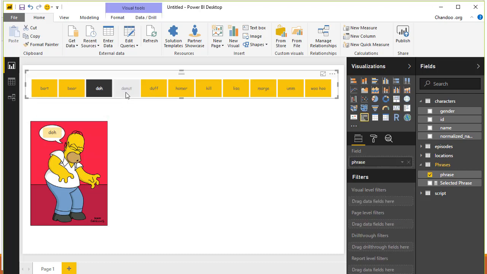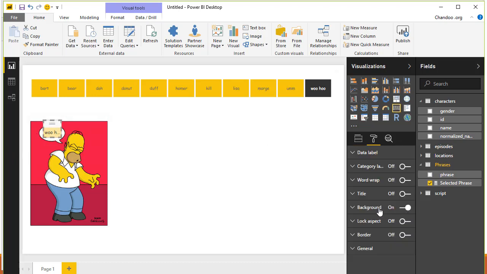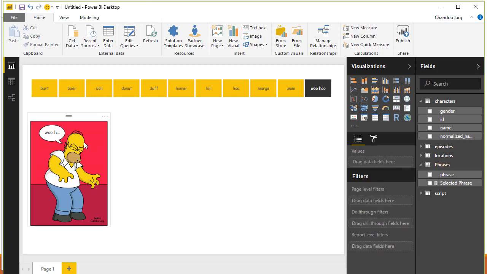And now if you select something, whatever you select, that will show up there. If you select something too big to fit, then it would kind of show a few dots. Now if you change that background color into white, then it would simply blend in and it looks like Homer's image is saying those words.